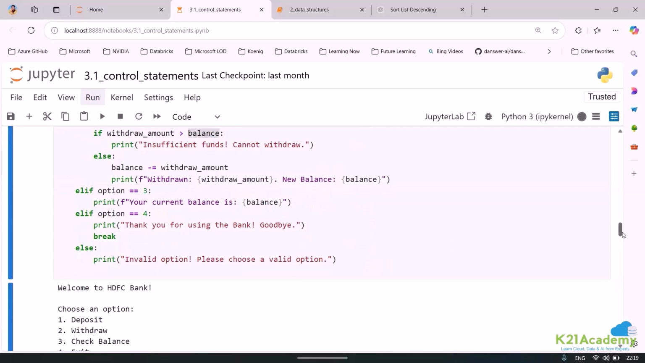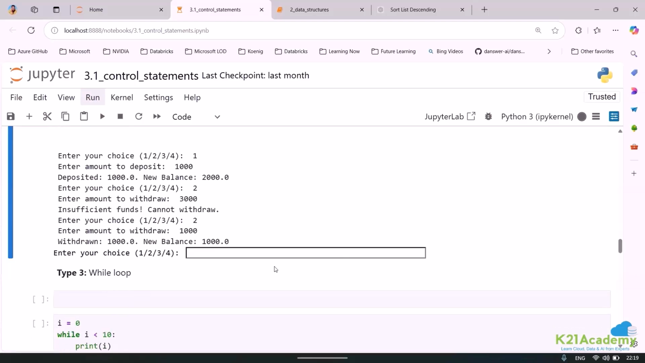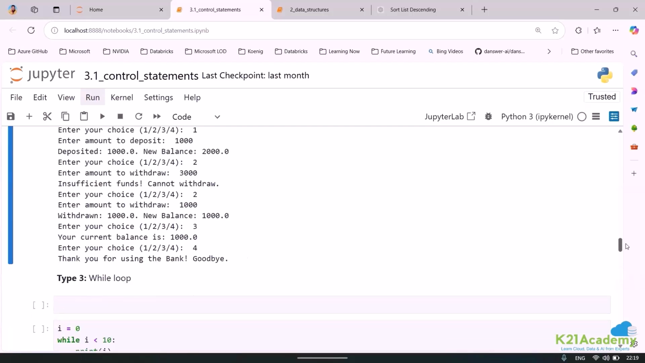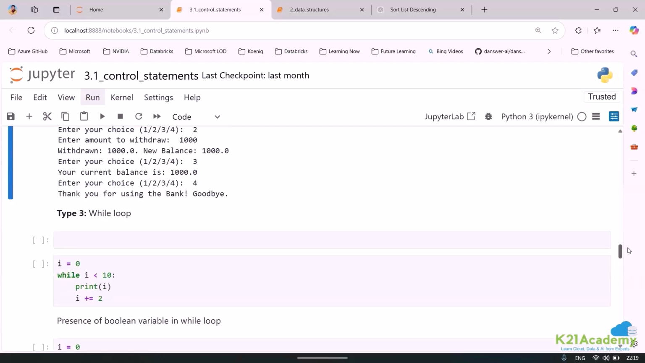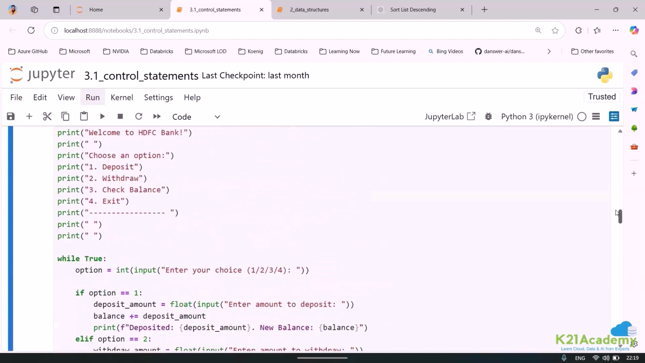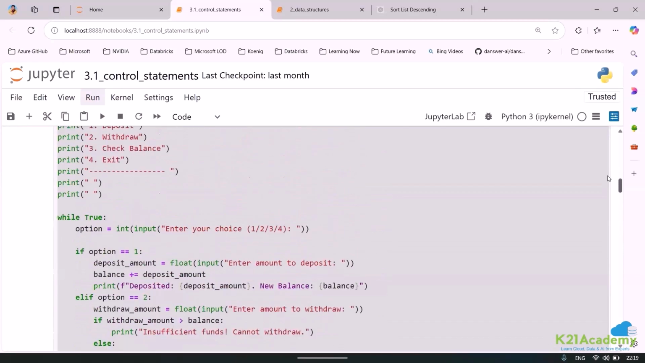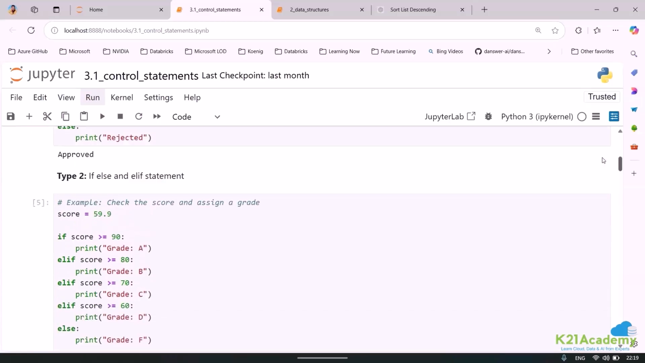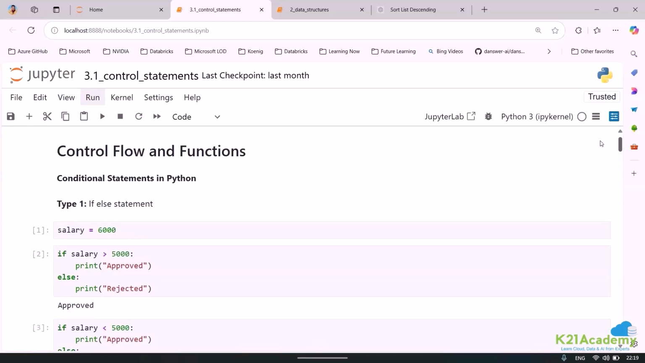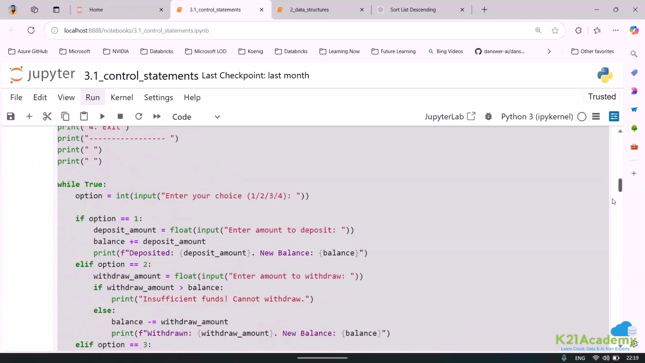Okay. Now similarly, if I would have gone for the third option, I would have got the current balance. So just to show you, if I go for third option, it is just showing my current balance. If I go for fourth option, it will go ahead and say me thank you. Done. Now, this is just to help you understand that we can have a use case of how to go ahead and work with if, elif, and while statements. Okay.